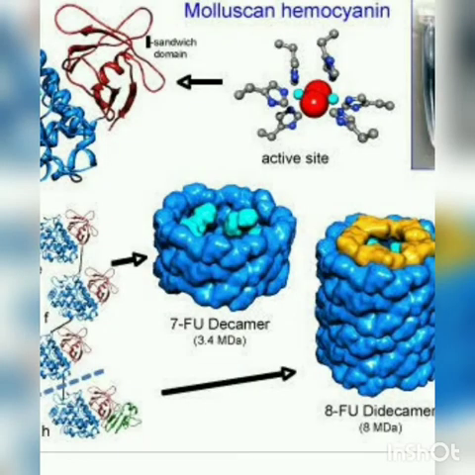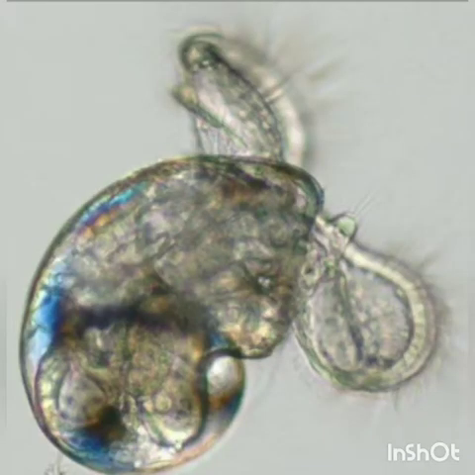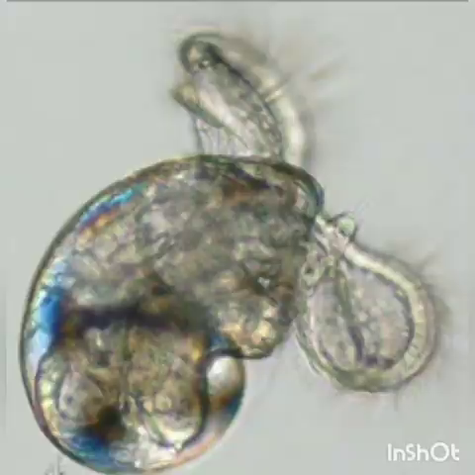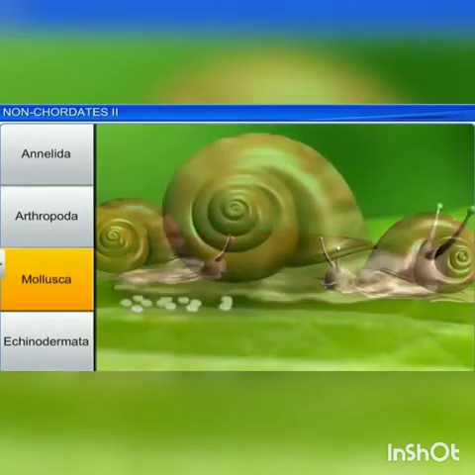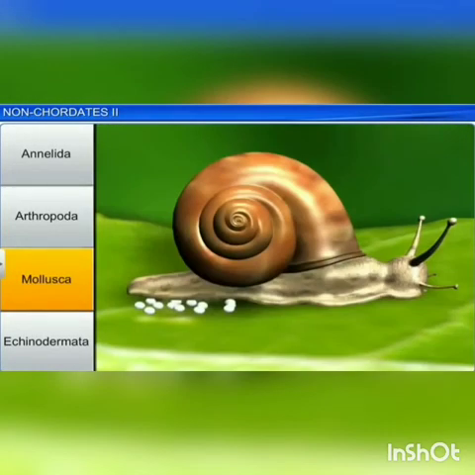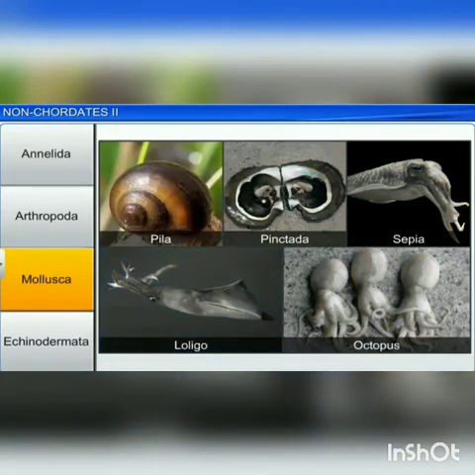Blood contains hemocyanin, a copper-containing blue-colored respiratory pigment. The larva is the veliger larva. They are oviparous and dioecious. Oviparous means they lay eggs. Development is indirect. Examples: Pila, Pinctada, Sepia, Loligo and octopus.